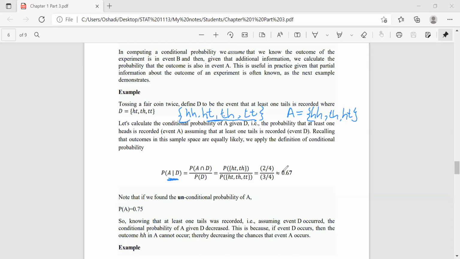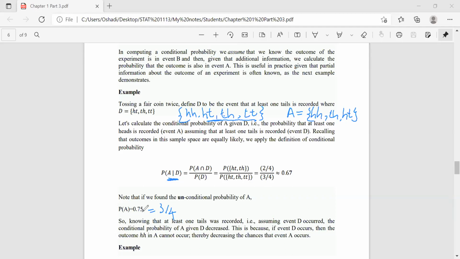So what is the probability of A without the conditional term? A is the probability of having at least one head, it is 3/4. This is 3/4. So it is 0.75.